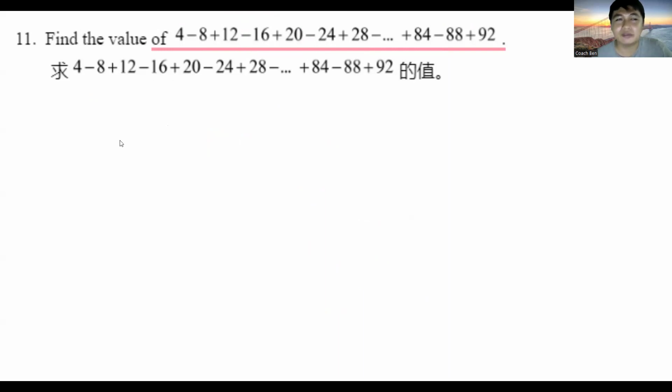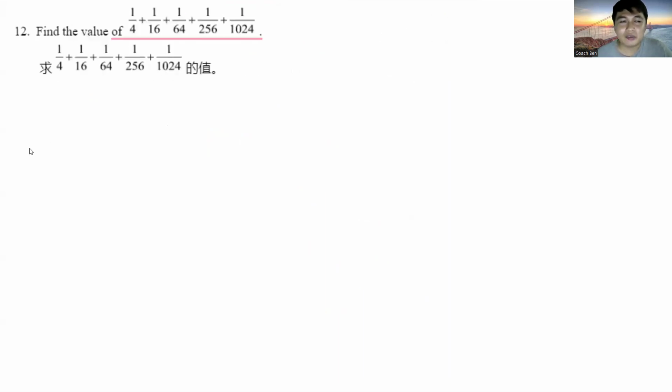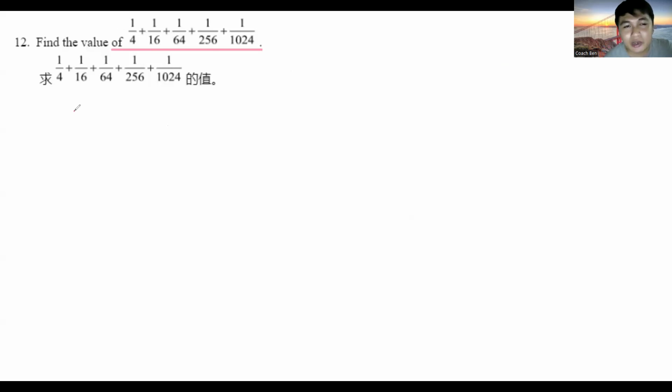So let's move on now to number 12. Find the value of 1/4 plus 1/16 plus 1 over 64 plus 1 over 256 plus 1 over 1024. Okay. Do you want to answer for number 12?